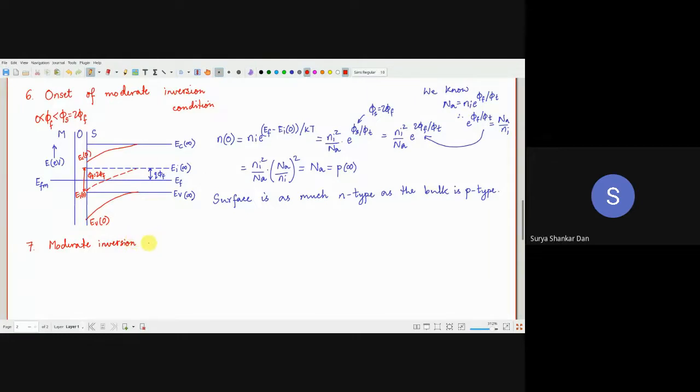In moderate inversion region, sorry, it's not a condition anymore. What is the situation? In this case, 2 phi f less than phi s less than 2 phi f plus 3 to 4 phi t.